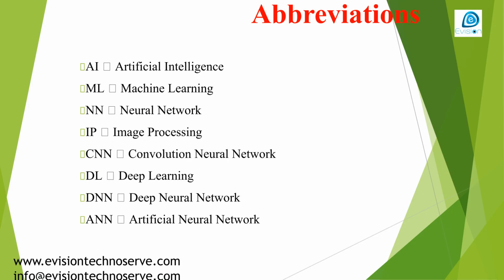AI for artificial intelligence, ML for machine learning, NN for neural network, IP for image processing, CNN for convolutional neural network, DL for deep learning, DNN for deep neural network, and ANN for artificial neural network.